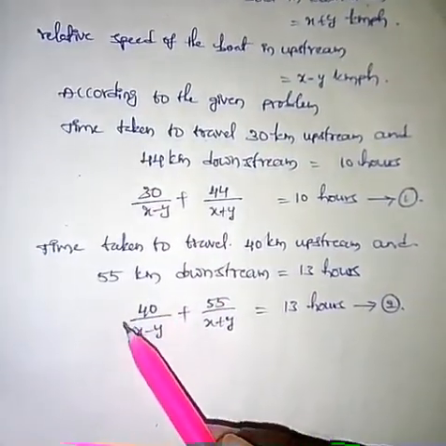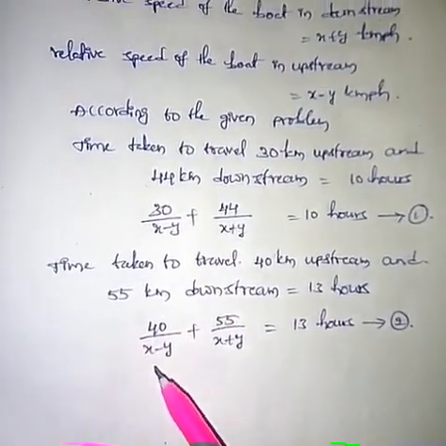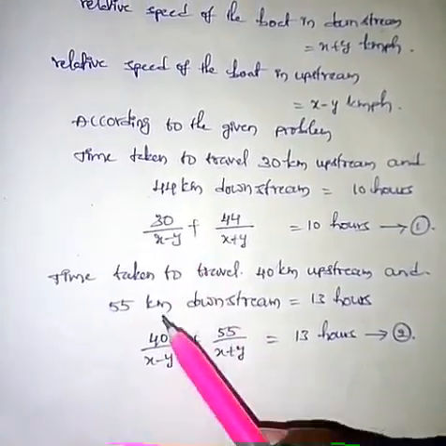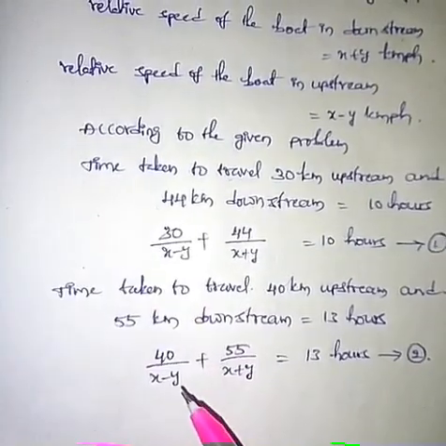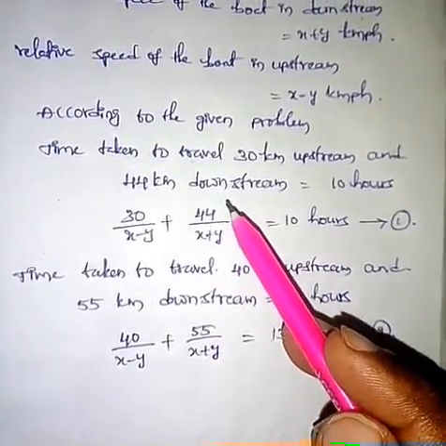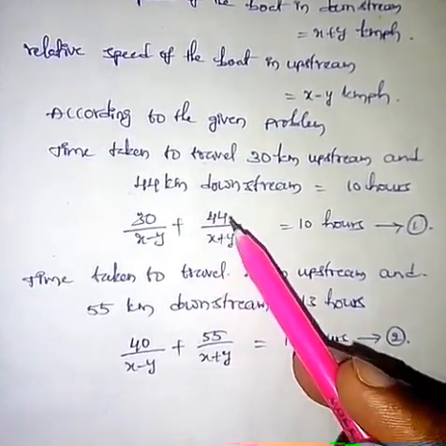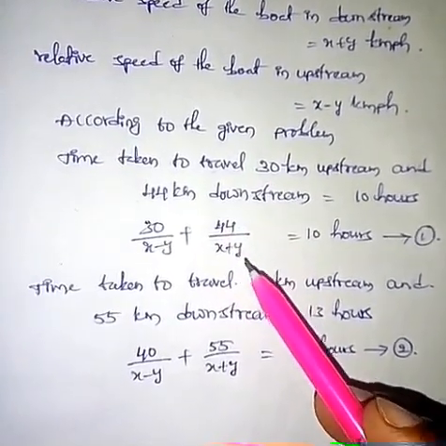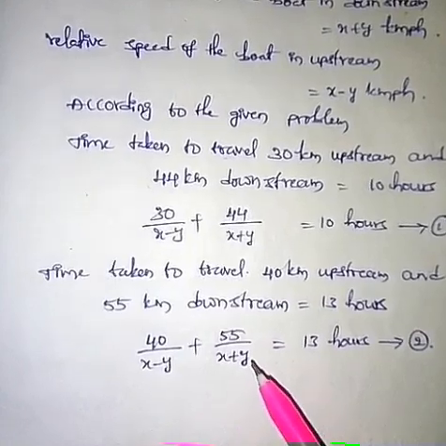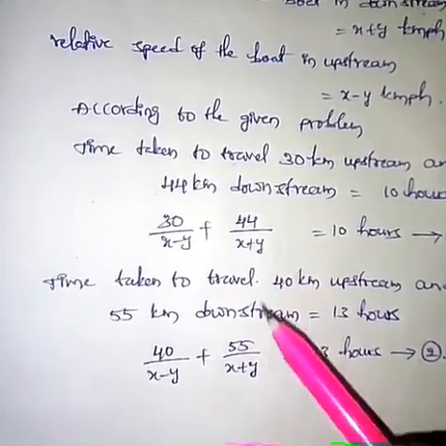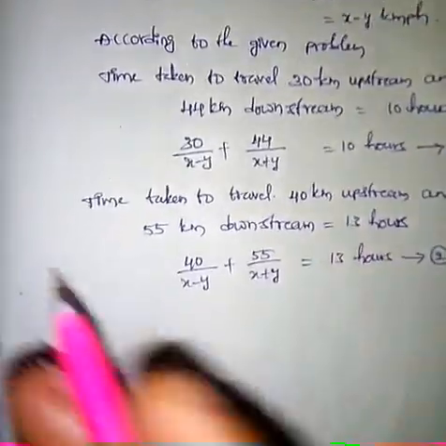Similarly we can write 40 by x minus y as 40 into 1 by x minus y. So we have a common term in both equations, that is 1 by x minus y. Similarly we have another common term, 1 by x plus y. We can write 44 by x plus y as 44 into 1 by x plus y, and 55 by x plus y as 55 into 1 by x plus y.